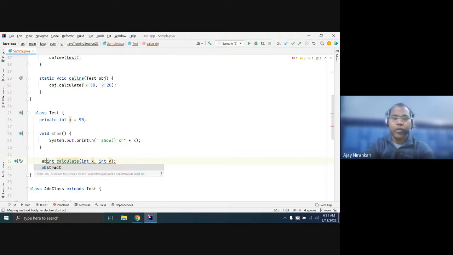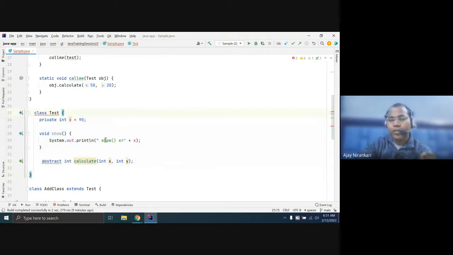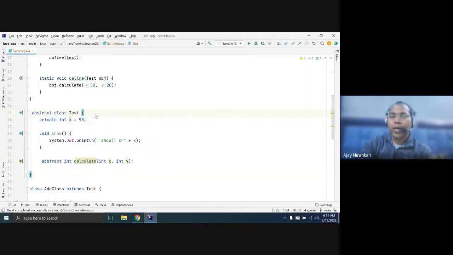If any class contains an abstract method, you have to mark the class as abstract, because if you create the test class object, you can invoke the calculate method, which has no definition. So the abstract class is just a class that indicates it can have some abstract method.